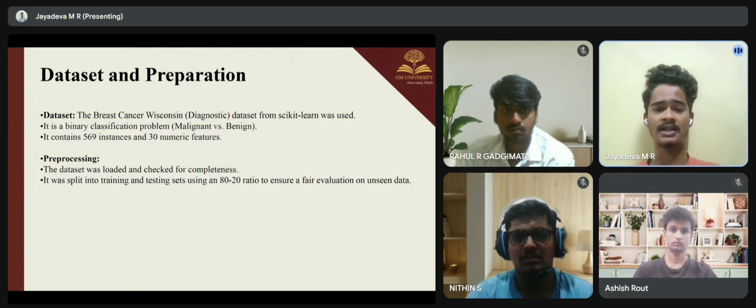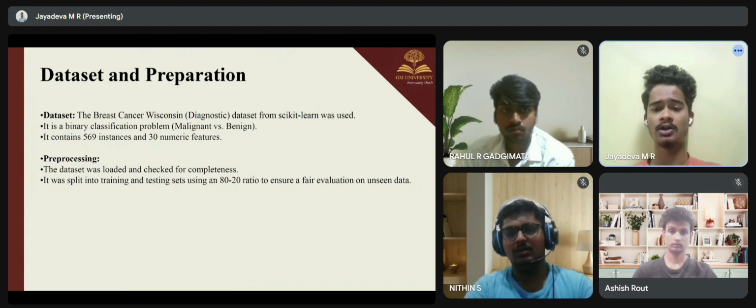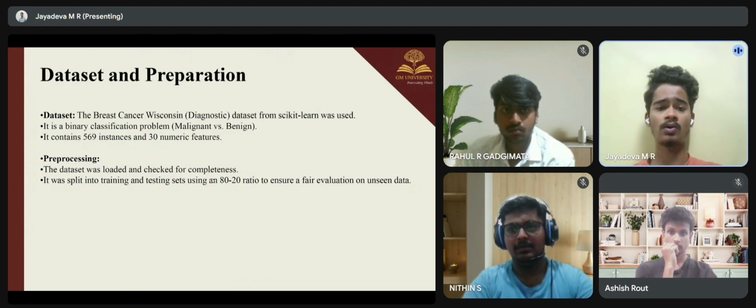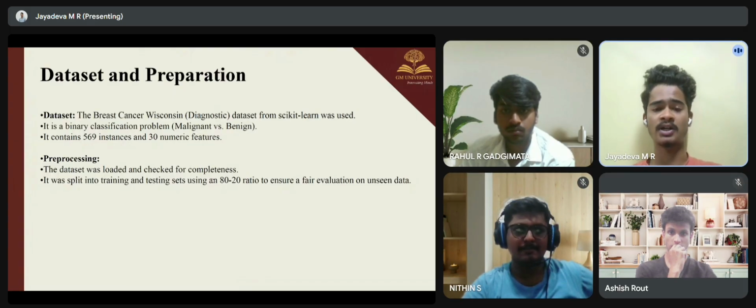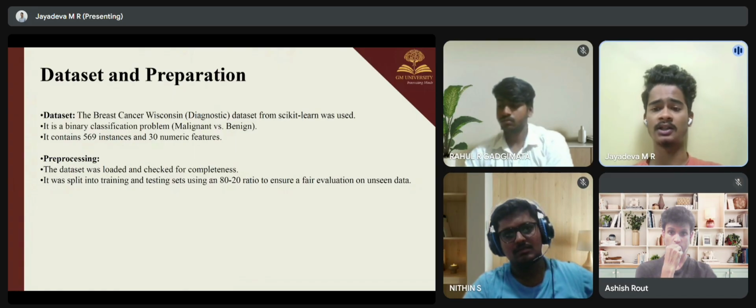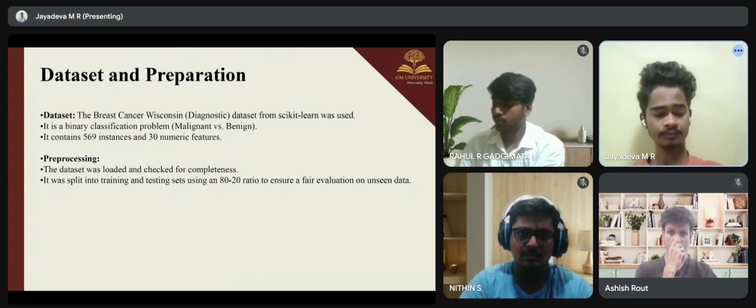Before we could train our models, we performed some essential pre-processing. First, we loaded the dataset and checked for its completeness to ensure there were no missing values and no other issues that could disrupt our model training. Most importantly, we split the dataset into training and testing datasets in the ratio of 80-20.